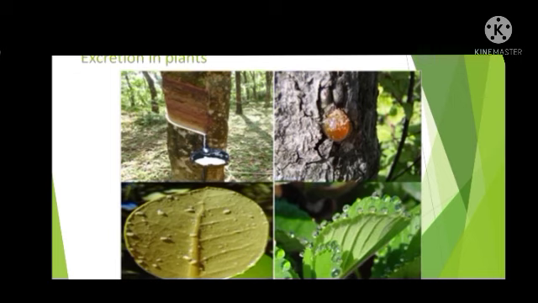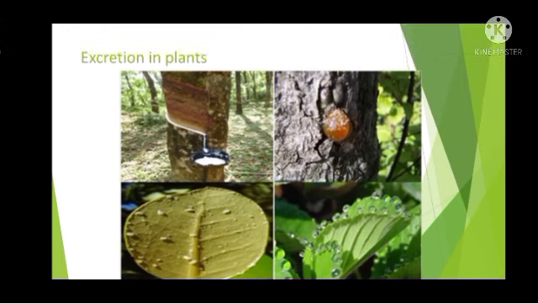Then if excess water is present in the plant, that excess water will be released out by the process of transpiration. What is transpiration? It is the loss of water in the form of water vapor through the stomata of the leaf. So the excess water which is present in the plant can also be eliminated by the process of transpiration.